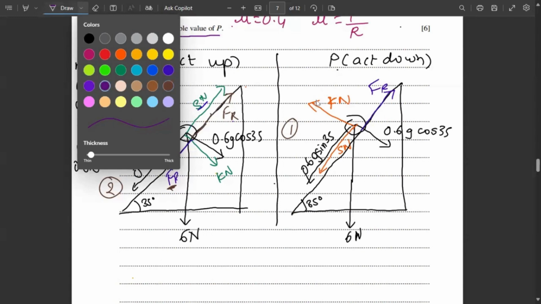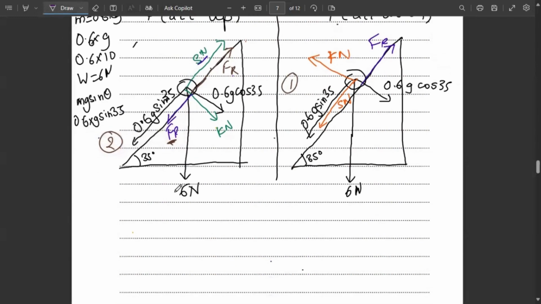So let me use this purple pen to form equation number 1. That will be 0.6 g sin 35, now assuming Fr acts down, so I'll write plus Fr is equal to S Newton.